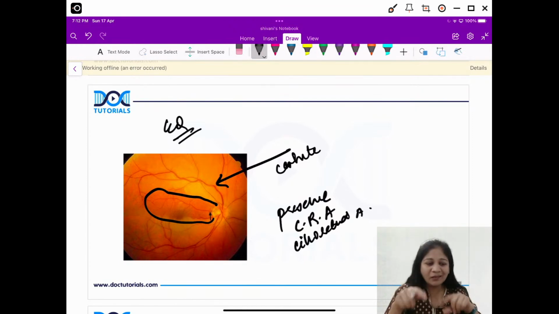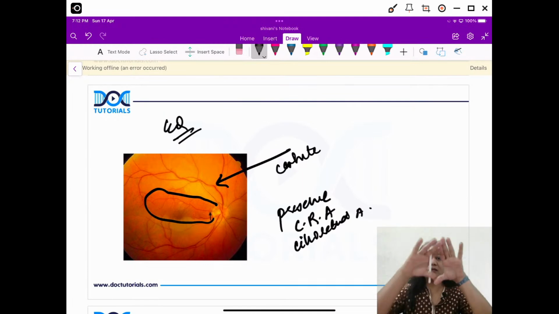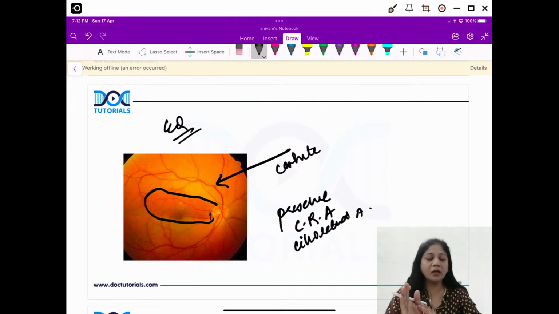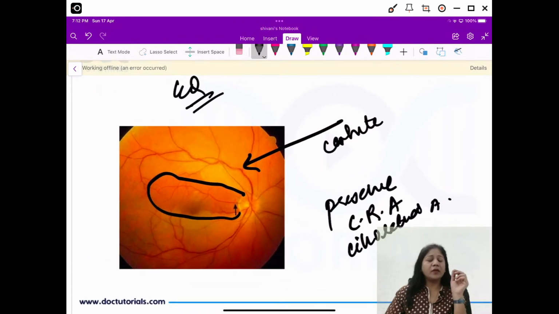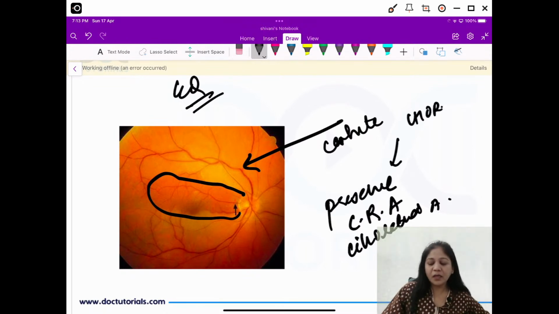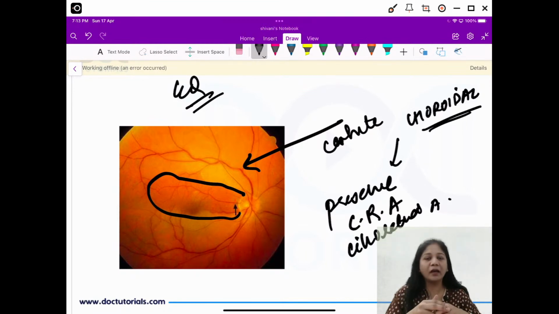Right, now in this image what you see is that you have a central retinal arterial occlusion, but actually your cilio-retinal artery is still perfused. Now please remember friends, this is a very important topic. Cilio-retinal artery actually comes from the choroidal artery. It is not your central retinal artery branch, it is coming from the choroidal artery.